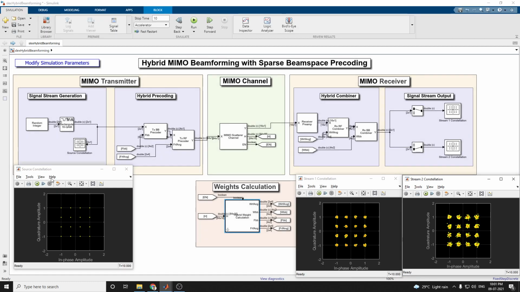You can see it is almost the same, and the constellation diagram achieves a similar performance compared to QSHB, but it is a massive MIMO system having a large number of transmitting and receiving antennas, in massive MIMO, millimeter wave massive MIMO technology.